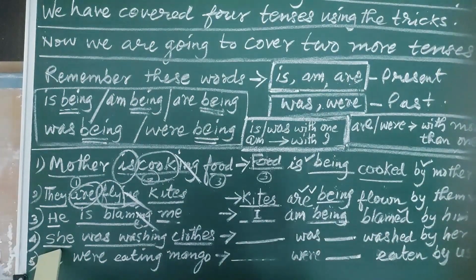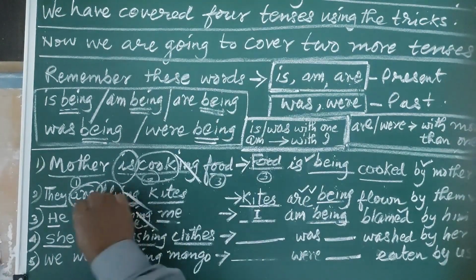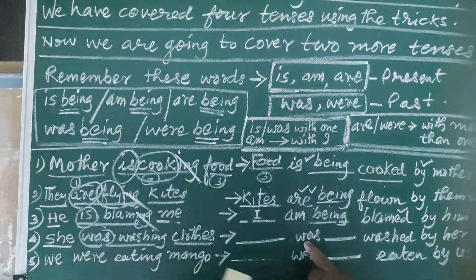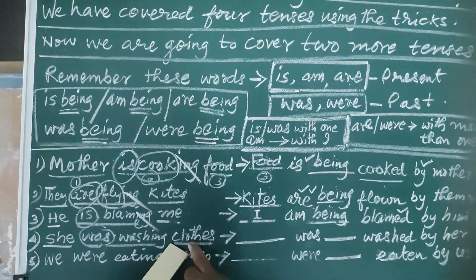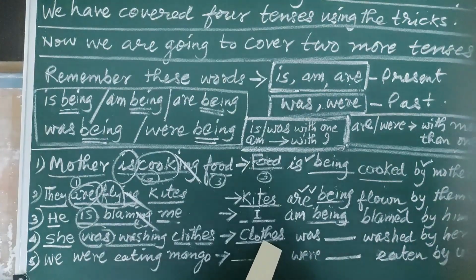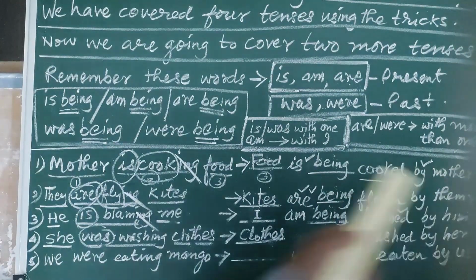Now let us come to the fourth sentence. She was washing clothes. She, subject; was washing, verb; clothes, object. Now we will find out this. This is the helping verb inside. Whatever helping verb is inside, please write here, and after that we will see whether it can be okay or not. Now let us bring this one here, clothes, and find out whether it is singular or plural. Is it only one or more than one? Clothes, more than one. So we can't write was here. For more than one, we have to write are.